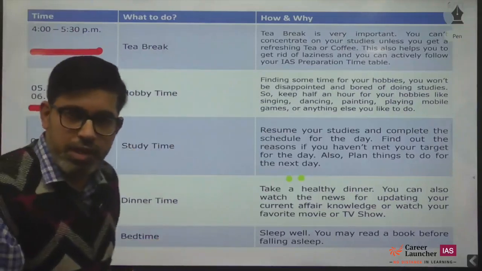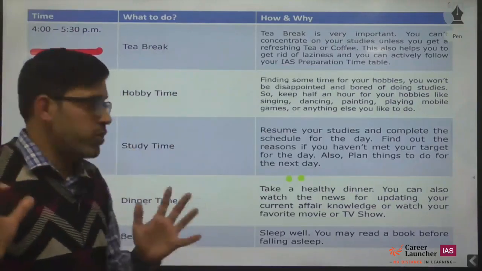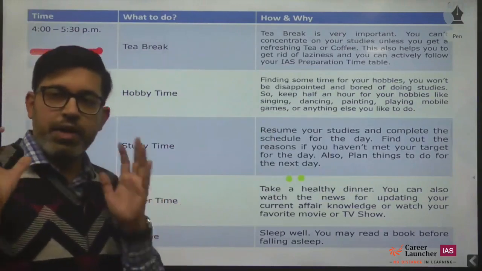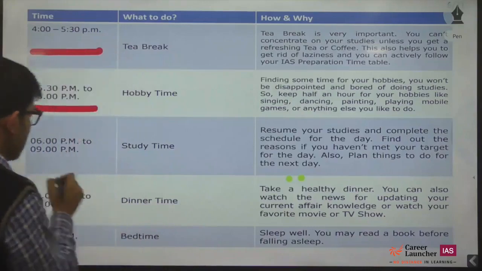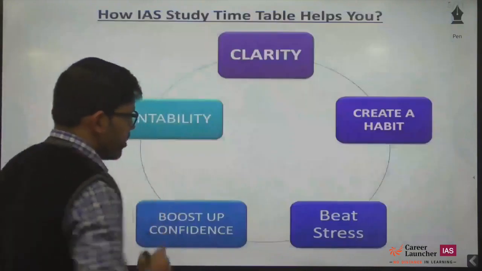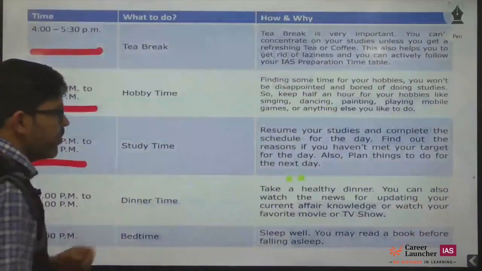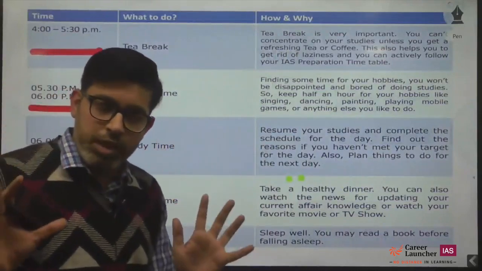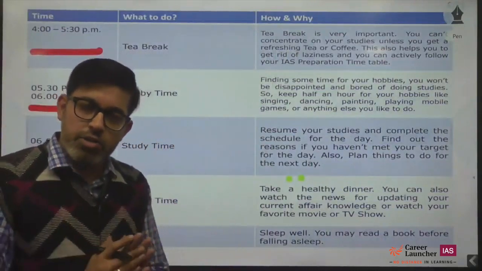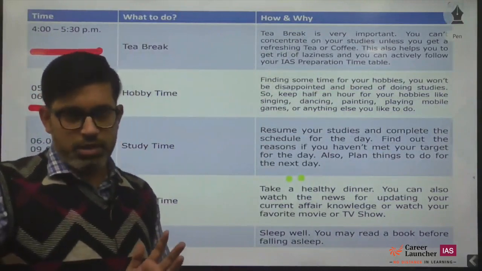Okay. Now I have taken a tea break, I've done with my hobby, so now I have rejuvenated. I am ready for another longer session of my study. So I'll take 3 hours of study time right now, from 6 to 9 p.m. At this point in time, I'll try to finish off whatever my goal for the day is, and I'll also create next day's goal.